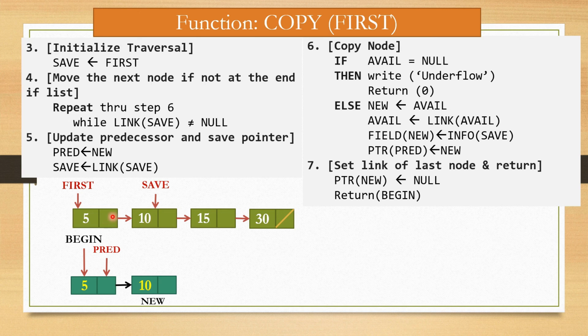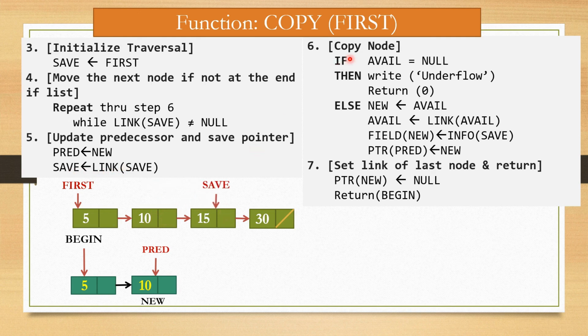Now again check whether link of save is equal to null. No, here this node is again connected with another node. So new is assigned to predecessor. So this new now becomes predecessor. Then link of save is assigned to save. So this link of save is assigned to save, and this node becomes save.